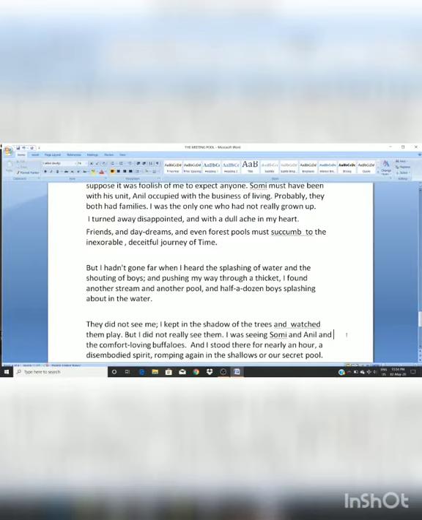It means his body was there, but his spirit was somewhere else. His soul was somewhere else. So when he saw those boys, he couldn't really see those boys. He was watching Somi and Anil and those comfort-loving buffaloes in those boys. He was very lost in the memories of his childhood. He stood there for an hour. He just saw those memories. He was so mesmerized by those memories.